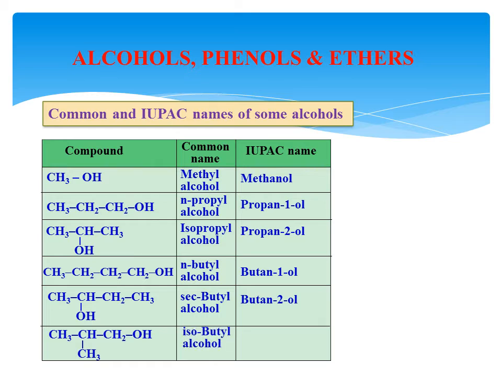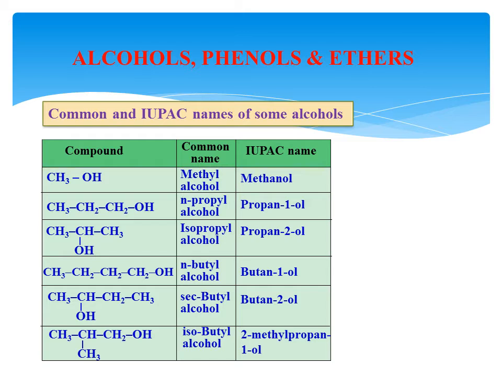Next one. In this example, the common system name is isobutyl alcohol. Why isobutyl? 1, 2, 3 carbons are present in a straight chain, and one more carbon is present at a branched chain. The branching takes place at the second carbon, therefore it is isobutyl alcohol.